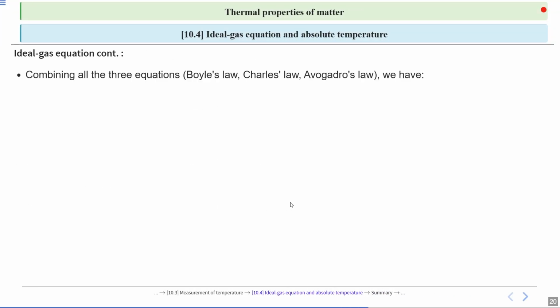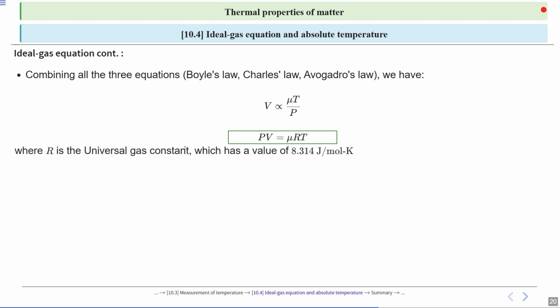Now, using all three laws, Boyle's law, Charles' law and Avogadro's law, we have volume directly proportional to mu T divided by P. So, to remove the proportionality sign, there is a constant and that is R. So it will become PV equal to mu RT, and this is the ideal gas equation. Here R is the universal gas constant, which has a value of 8.314 joule per mole Kelvin.